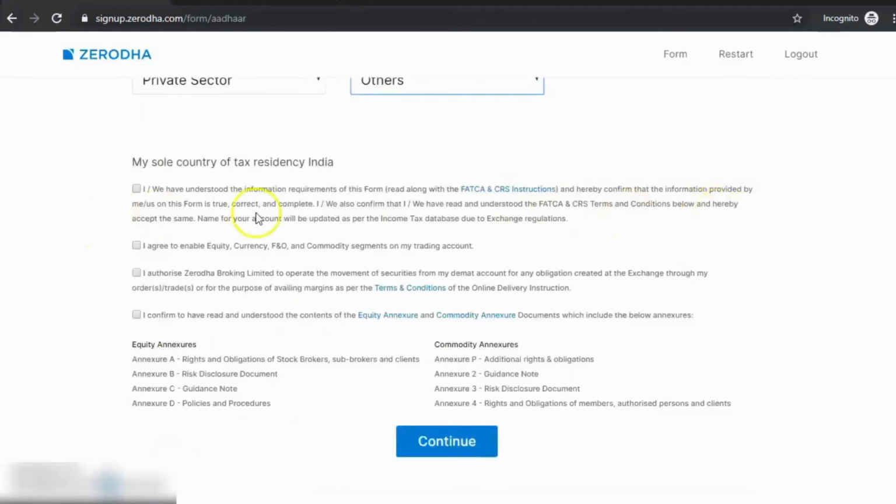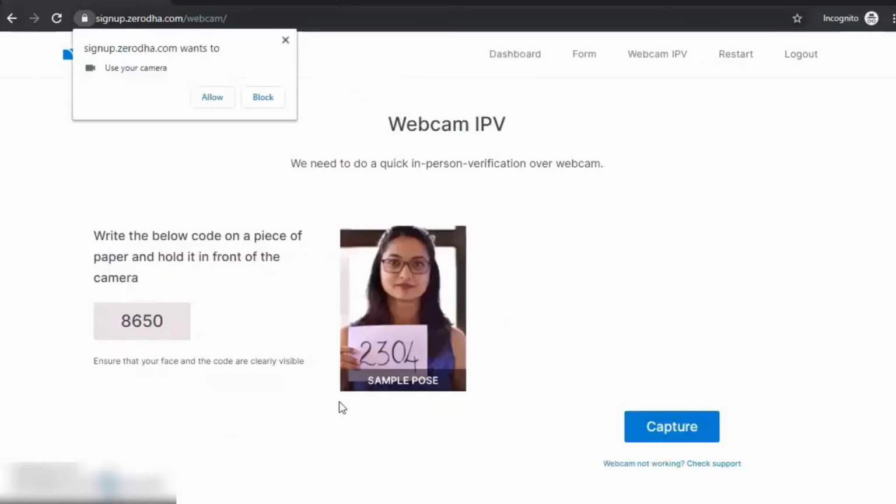Share the document. Then you will be redirected to a page where all your information will be shown from your Aadhaar database, where you can modify your income and other things. Then you will be asked to kindly check all the boxes. Then you will go for the IPV.